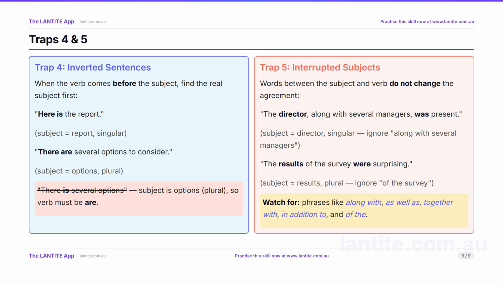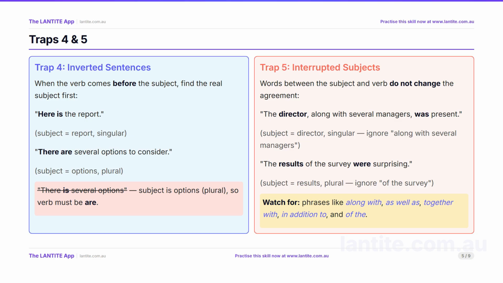Trap 4 is inverted sentences, where the verb comes before the subject. Here is the report. There are several options. The trick is to find the real subject. And there are several options. The subject is not there. There is just a placeholder. The real subject is options, which is plural, so the verb is are. A common error is writing, there is several options. The subject is options, plural, so it must be are.